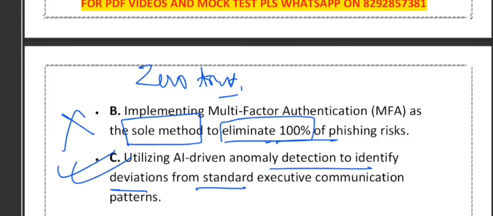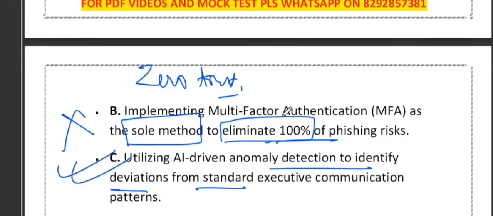So the CFO system flagged abnormal email behavior. The email looked genuine, the tone was genuine, the urgency was genuine, but the transaction pattern was unusual. So AI anomaly detection compares normal versus abnormal behavior. It flags CFO, CEO spoofing attempts, which is critical for executive protection. So yes, this is correct.